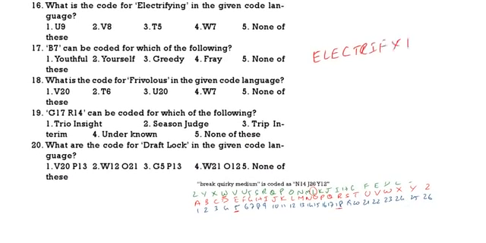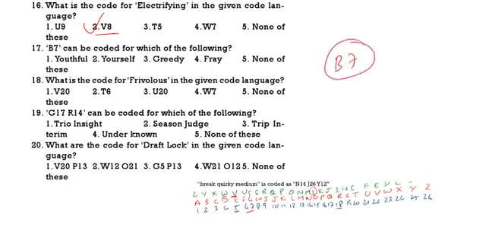Electrifying. So here, what is E? Below E we have V. So V. Then G. What is the number for G? 7. 7 plus 1 is 8. So the correct answer is V8. Next question. What is the code for B7?